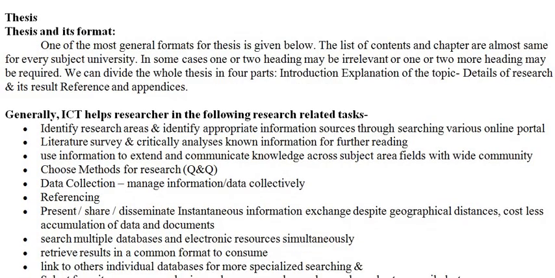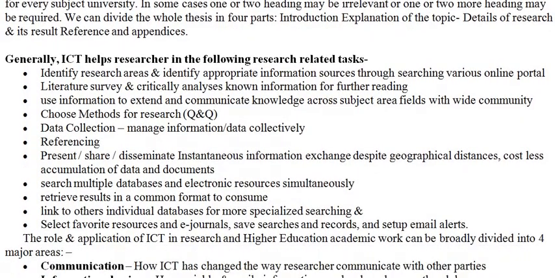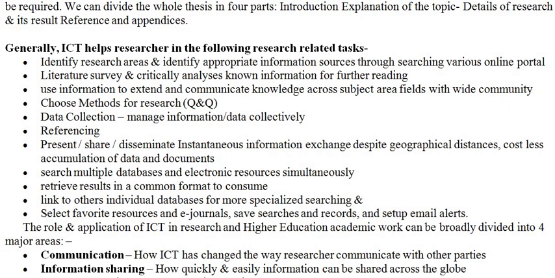And then of course ICT, information communication technology, helps researchers in the following ways: identifying the research area and identifying proper information sources where it is available, because we can search over the internet, right?